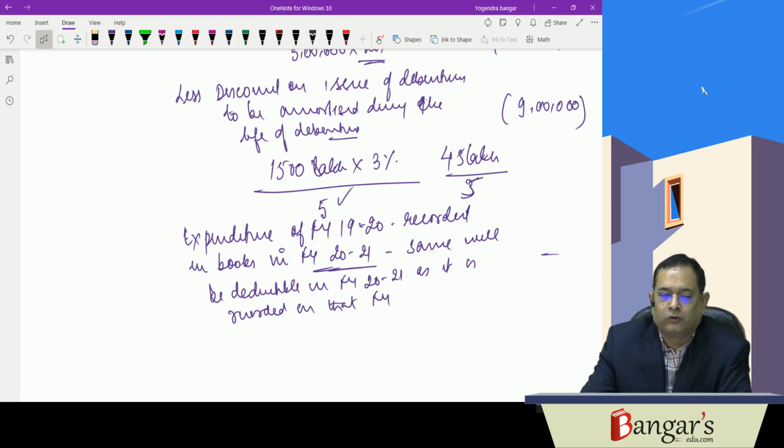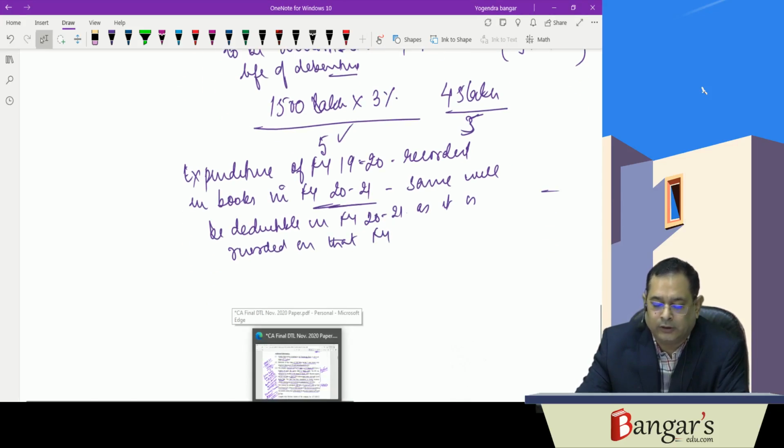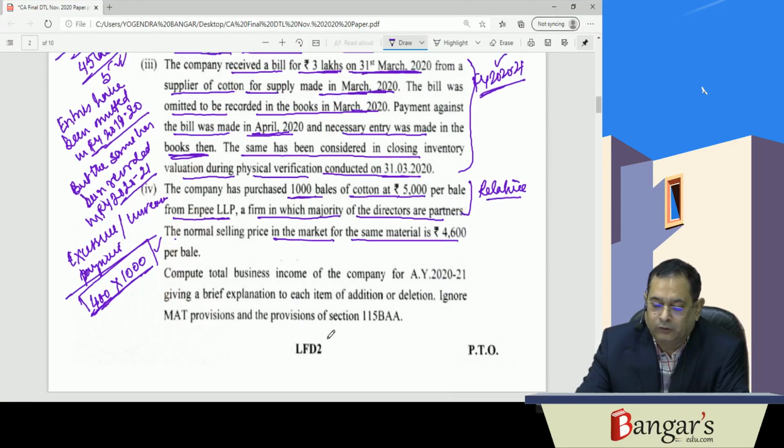So it is not allowable in financial year 1920. We are doing the financial year 1920 computation.